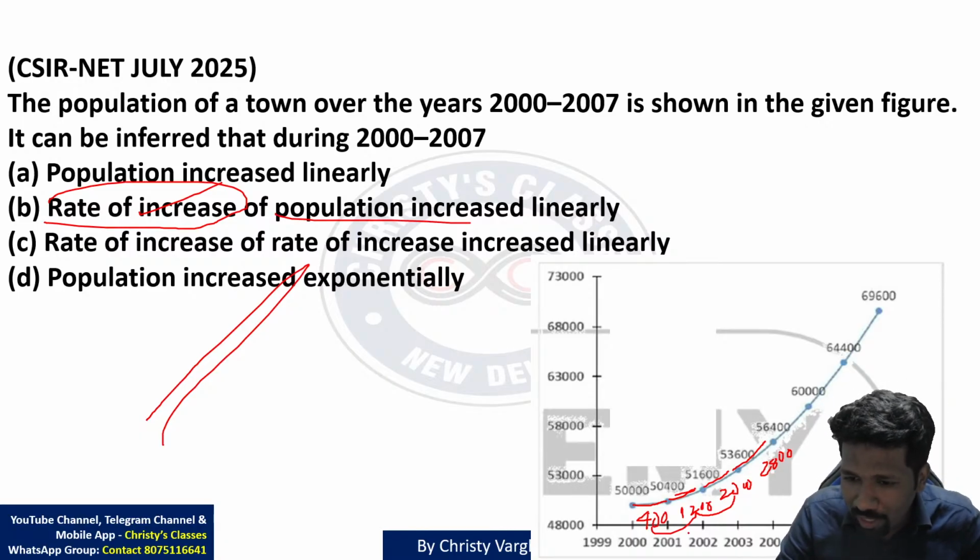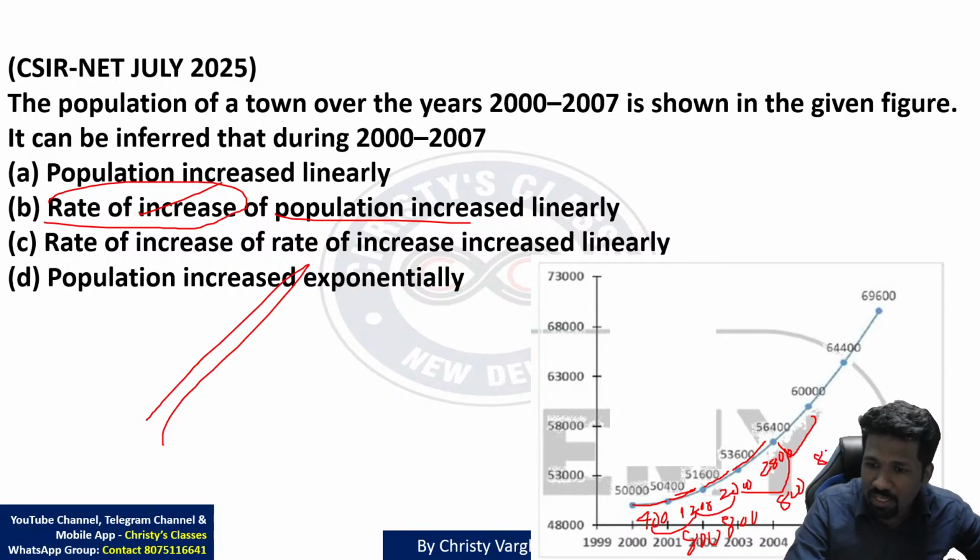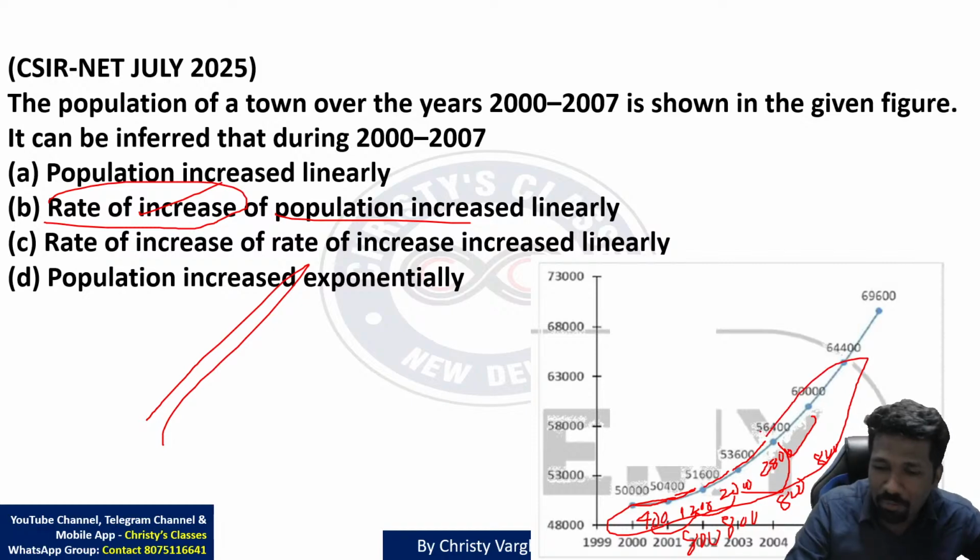Because 400 1200 का difference क्या है? 800. 1200 2000 का increase क्या है? Difference क्या है? 800. 2000 to 2800 का difference क्या है? 800. And if you take this difference also, this is 3200, 3600, 2800 and 3600 का difference भी 800 है. मतलब ये difference is following an arithmetic progression.